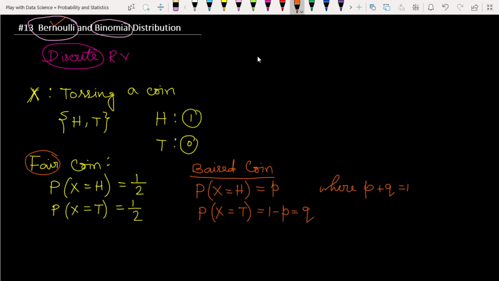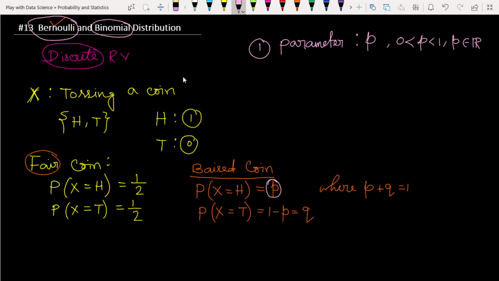But here in the Bernoulli distribution, the parameter that we have to know is the probability value. The first parameter is p, where the value of p lies between 0 and 1. Obviously, this is a real number. In the Bernoulli distribution, the parameter is p.